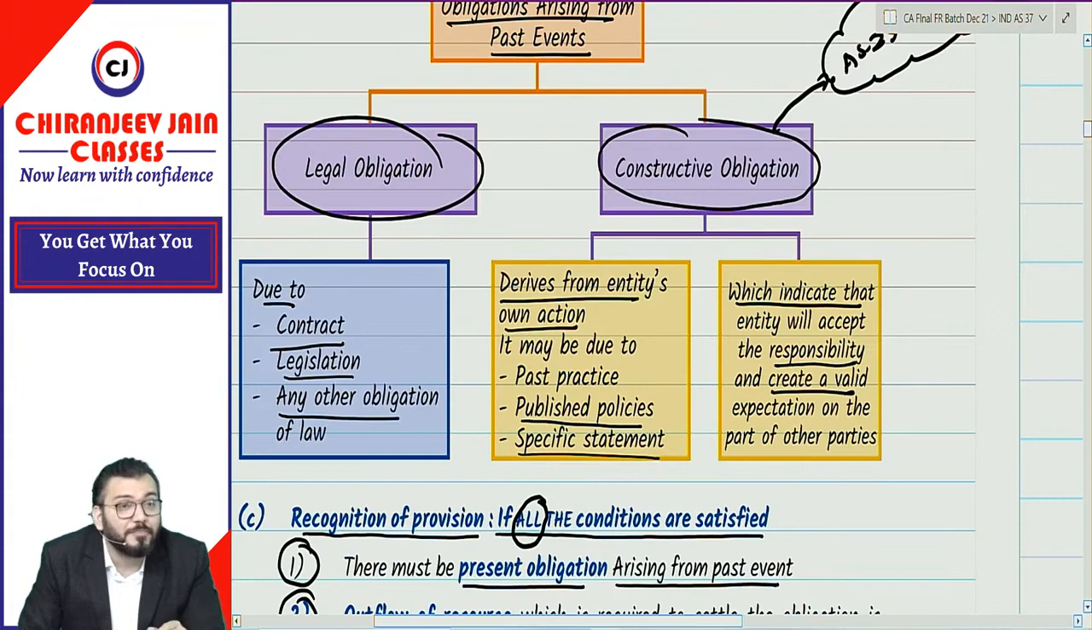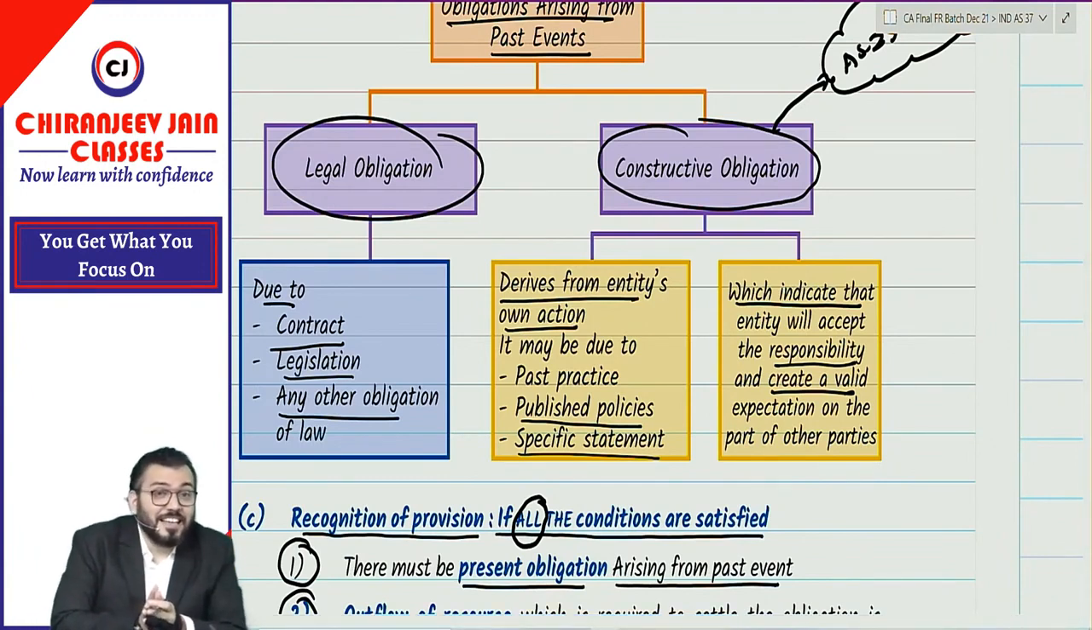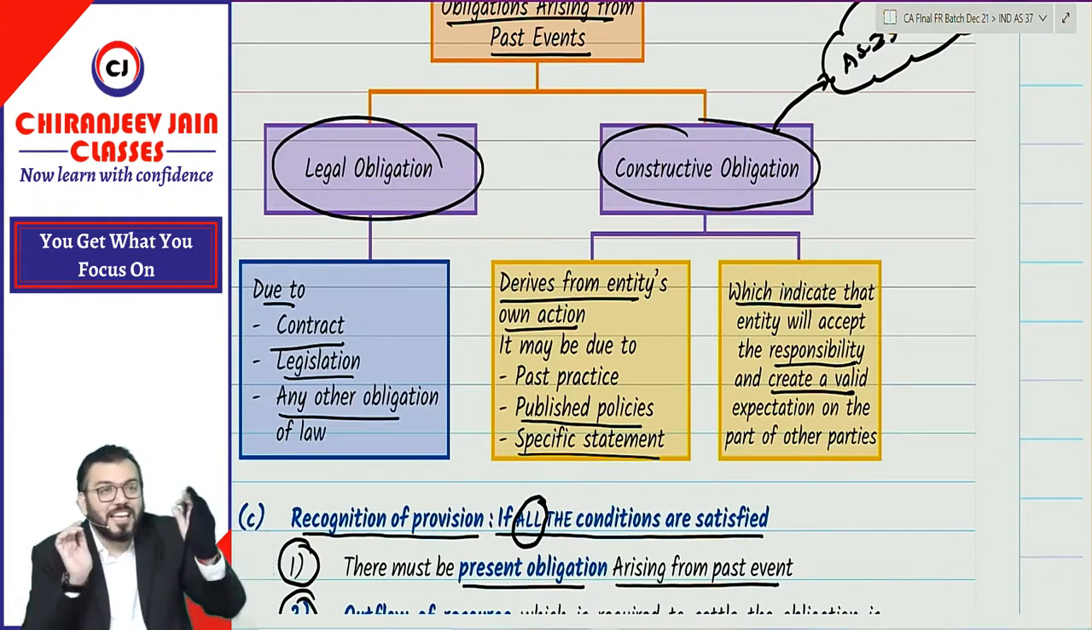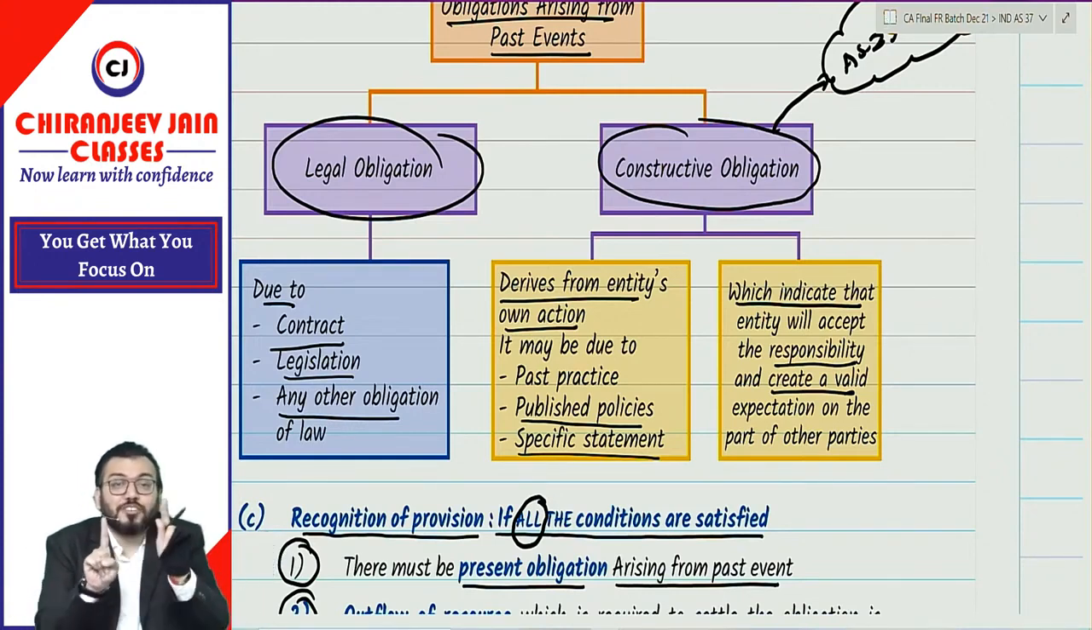of the other party? It means it is a constructive obligation, and Ind AS 37 says that we should create a provision for constructive obligation also. Correct? Means can I say Ind AS 37 is wide in scope, because AS 29 was actually not covering constructive obligation, because AS 29 was silent about it.